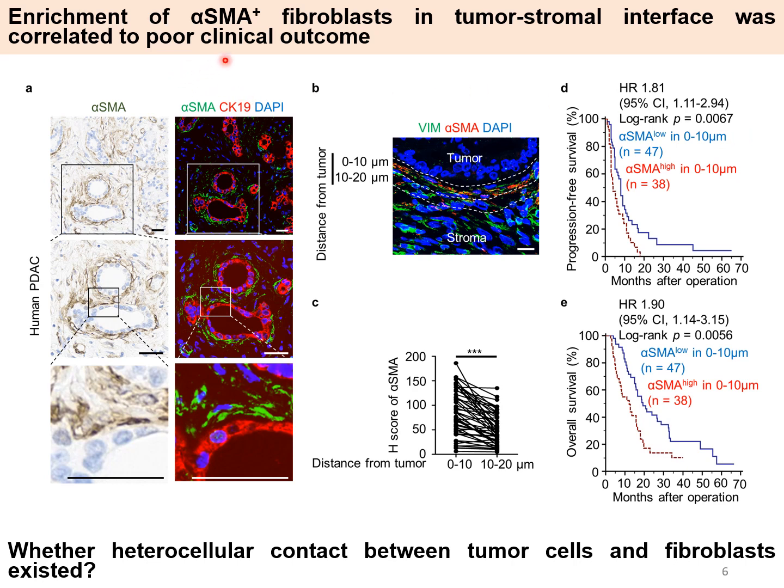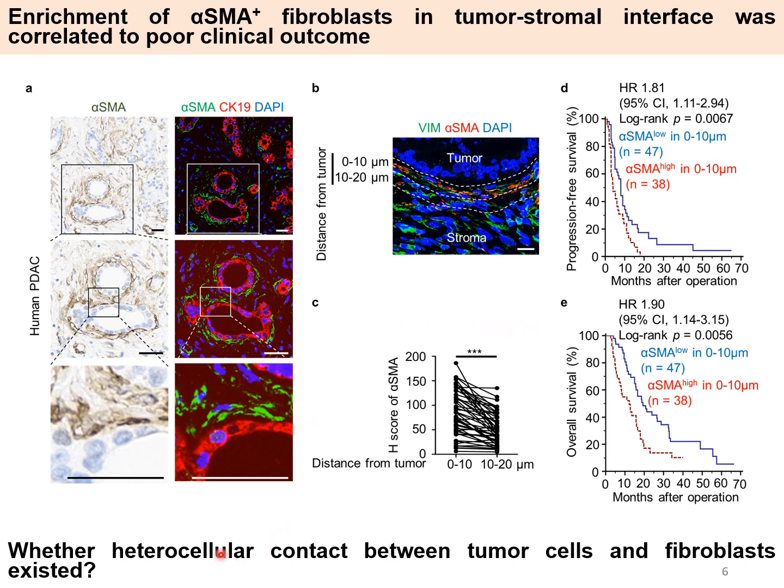Therefore, enrichment of alpha-SMA positive fibroblasts in the tumor-stroma interface was correlated to poor clinical outcome. This result gives us a hint that contact-dependent interaction between tumor cells and fibroblasts may promote tumor malignancy.